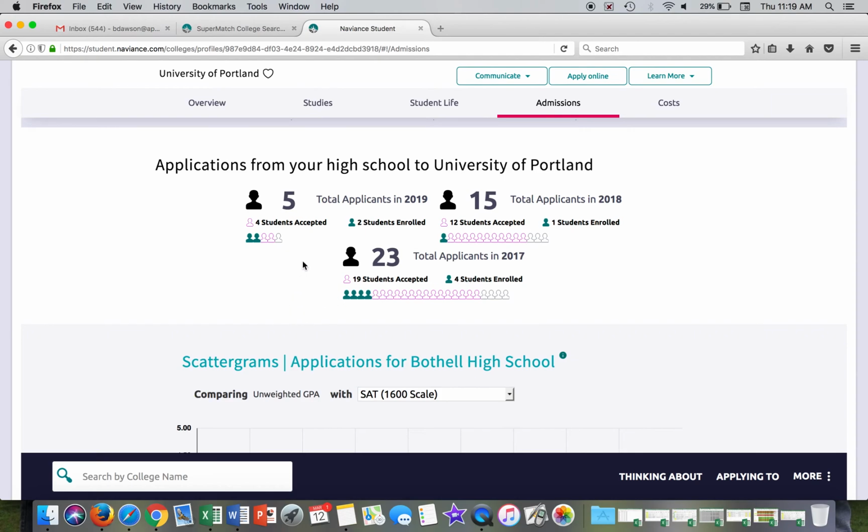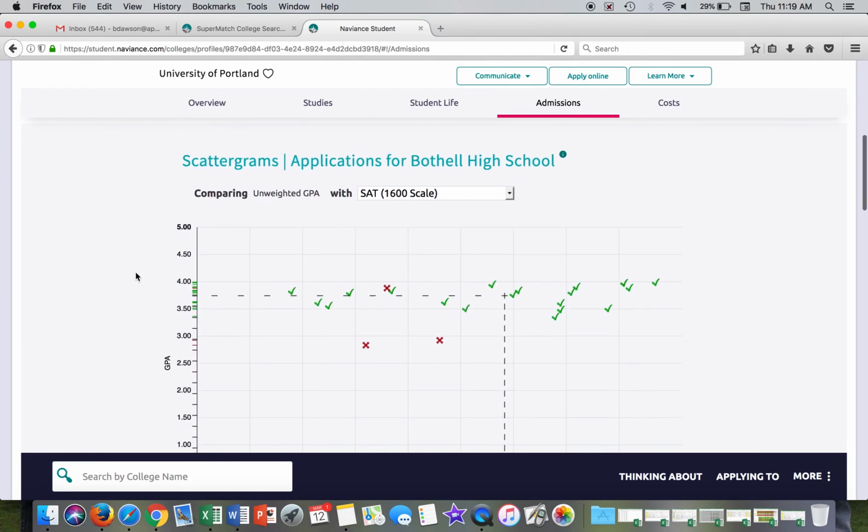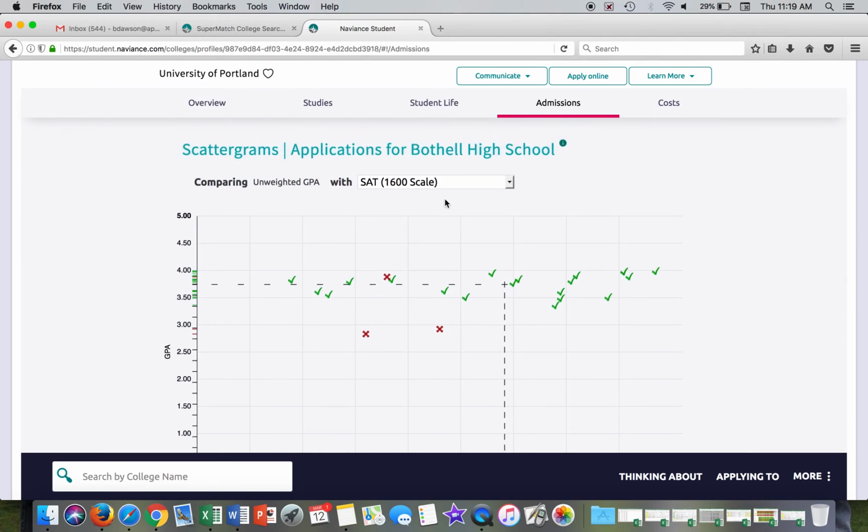And so you can determine your admit rate. 4 divided by 5 gives you the admit rate. 12 divided by 15 gives you the admit rate. 19 divided by 23 gives you the Bothell High School admit rate. And to go even further on this, you scroll down and you see a scattergram. And the scattergrams are awesome. You can toggle this between SAT, 1600 scale, or ACT.